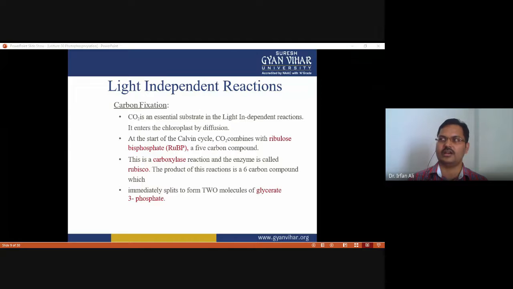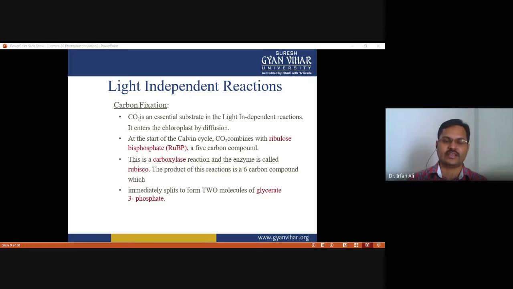Because in the Calvin cycle, the Rubisco enzyme fixes carbon dioxide to produce a three carbon molecule, that is three phosphoglycerate. That's why this is called carbon fixation, because in the light independent reaction the carbon is fixed.